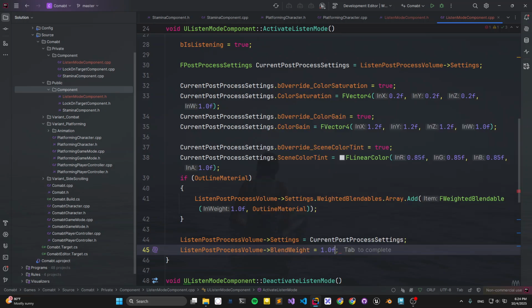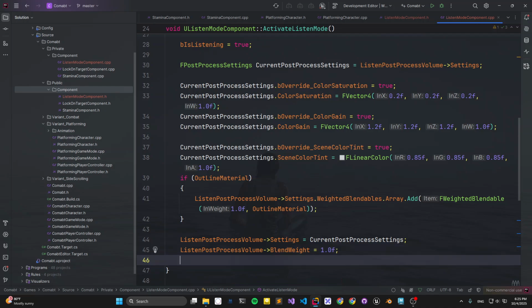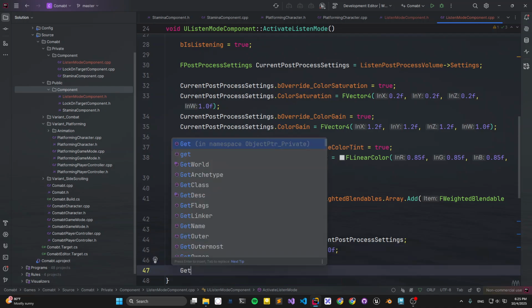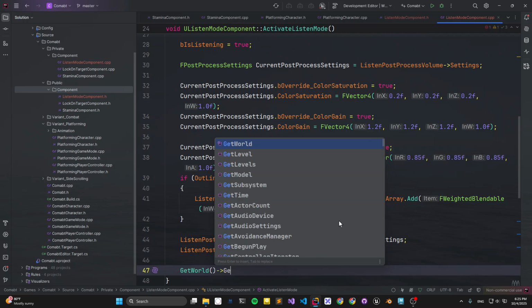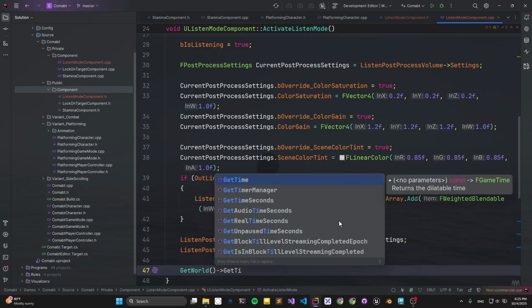equal 1 is enabled by default, and then set a timer to scan the screen. I don't want to change it immediately, so let's maybe use a timer to perform this listening, to find out the actors, find out the other things we want to, for example, gray out, some objects that are an obstacle blocking our view, so then we can see through them.